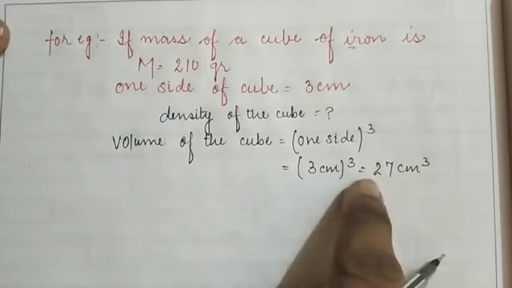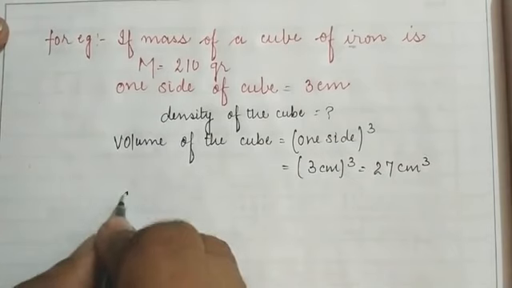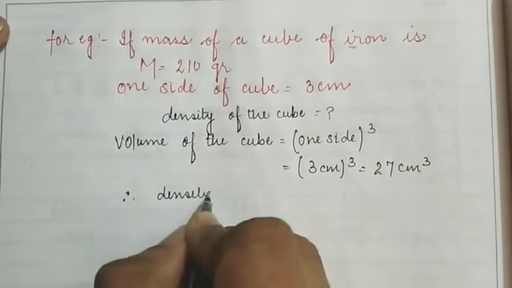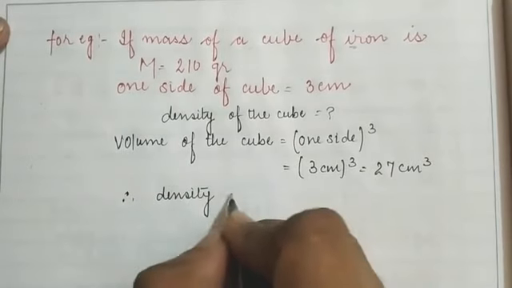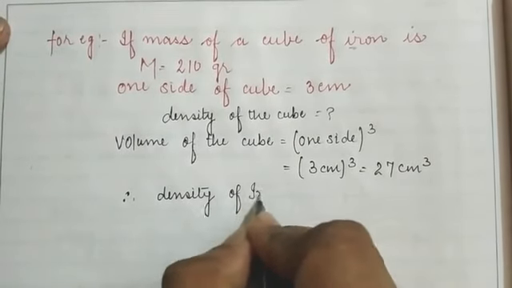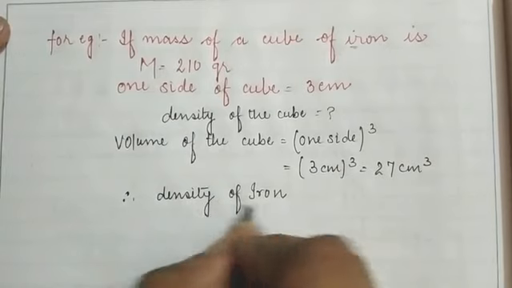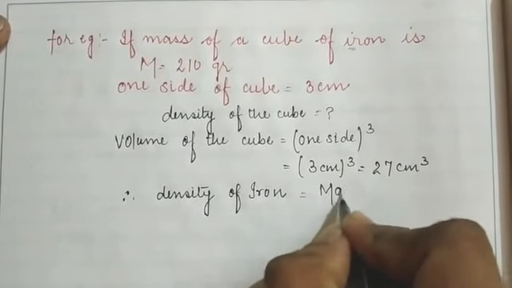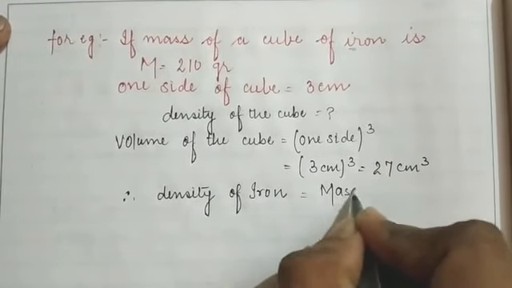So here we have calculated the volume, therefore we can write the density of the iron, because here the substance is the material. So density of the iron can be written as the ratio of mass upon volume.